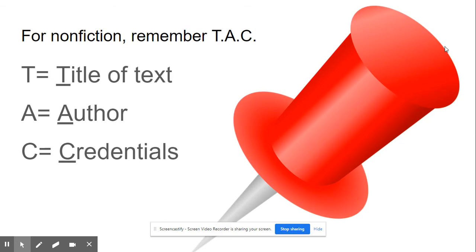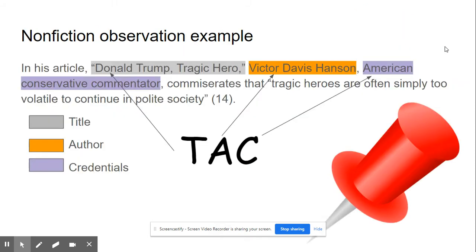For nonfiction, I want you to try to remember the acronym TAC. The T in the acronym stands for the title of the text. The A stands for the author of the text. And the C stands for the credentials of the author of the text. Credentials meaning like if the person is a doctor, a professor, a teacher, maybe they have a degree from a certain place, maybe they are writing for a magazine or something like that.